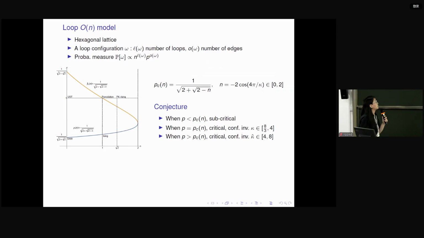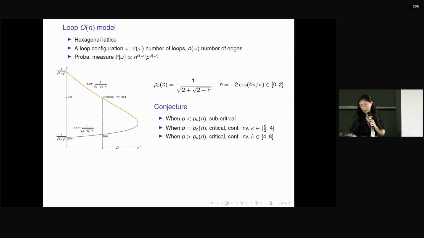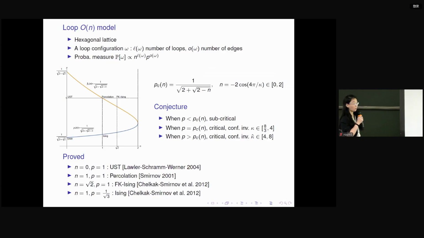This is the famous conjecture for the loop O(n) model by Nienhuis. For this conjecture, in fact, there are 4 cases that are already proved. The first one is n equals 0 and p equals 1, the uniform spanning tree model. This model is indeed conformally invariant in the scaling limit. It was proved by Lawler, Schramm, and Werner around 2000. The next one is n equals 1, p equals 1. This is the standard Bernoulli bond percolation.